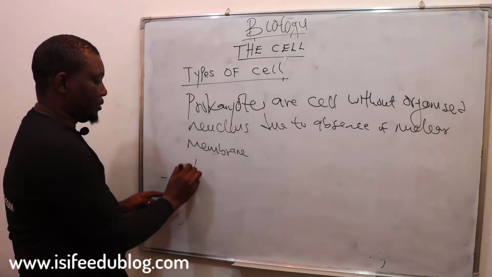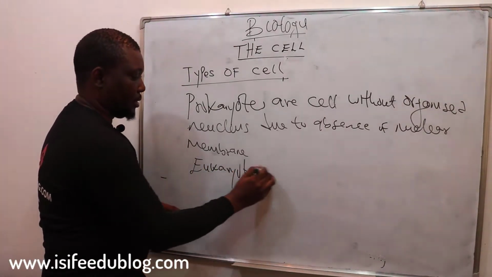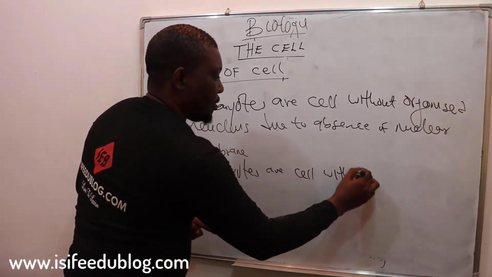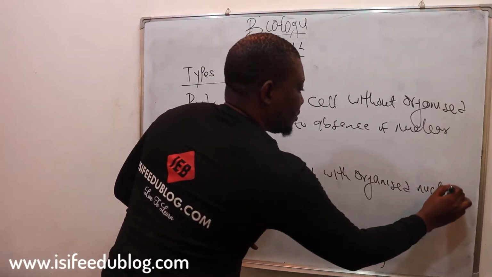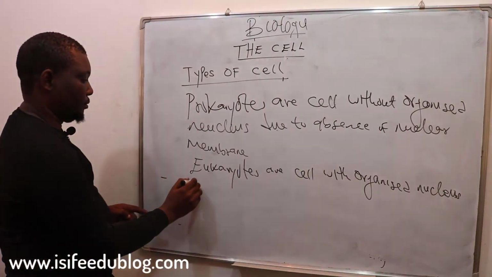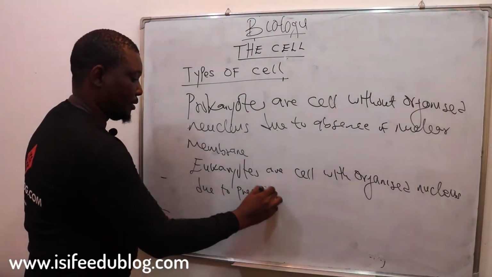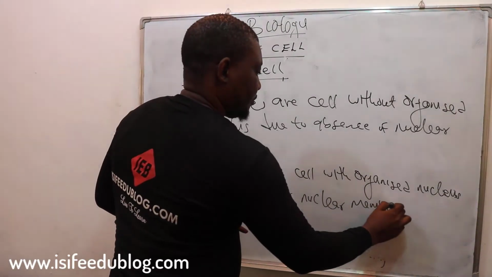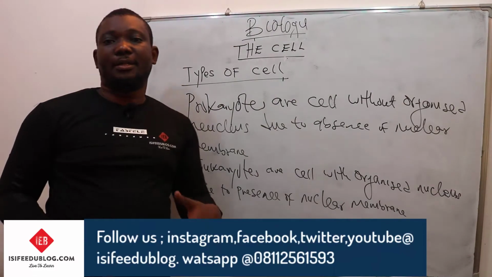And eukaryotes are cells with organized nucleus due to presence of nuclear membrane. All right, those are the two types of cell on the board.